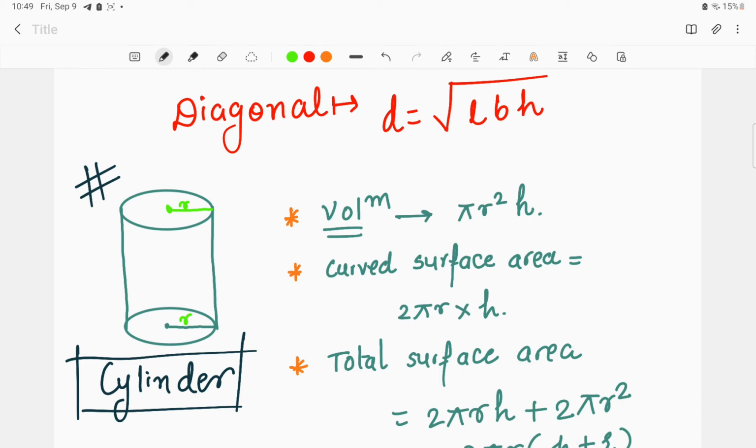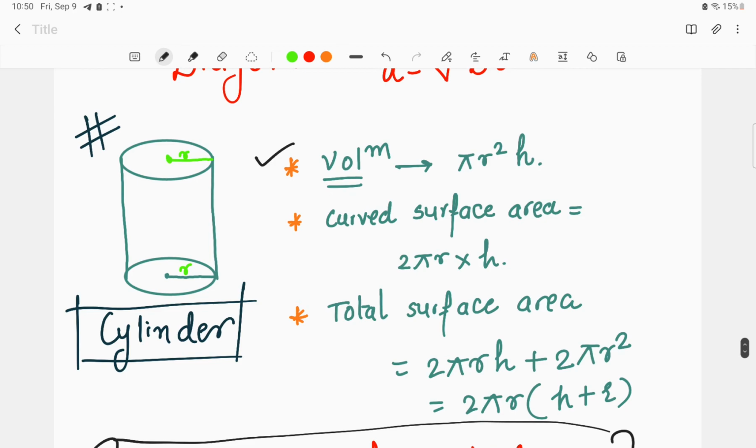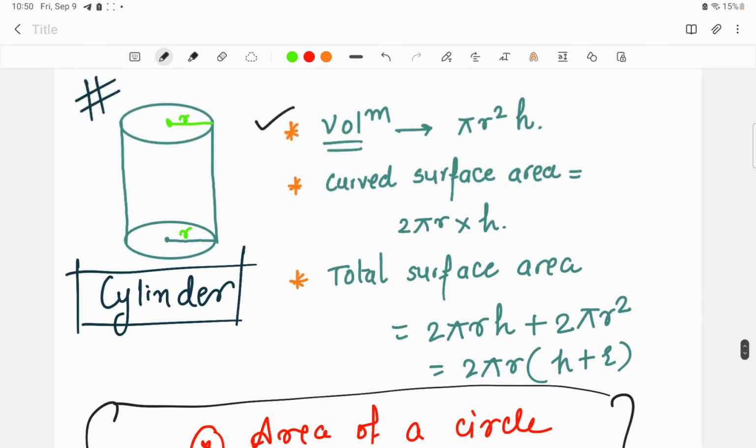This is something that has been asked in paper 2. So this is important from the perspective of paper 2, not paper 1. Here the volume is equal to pi r square h. We'll just discuss the formulas, because this is regarding paper 2, not paper 1. So the volume is equal to pi r square h, and the curved surface area is equal to 2 pi r into h.